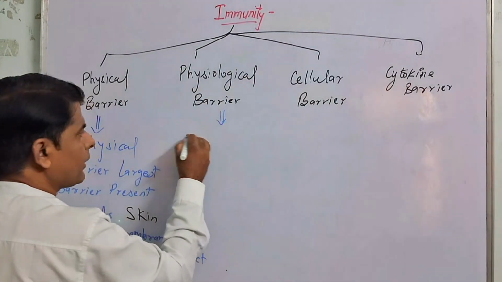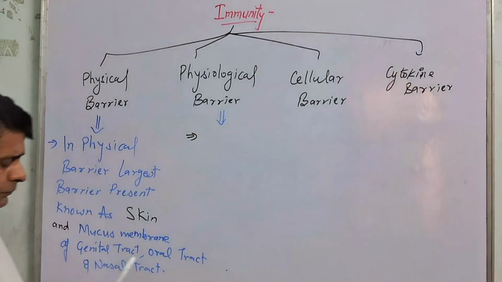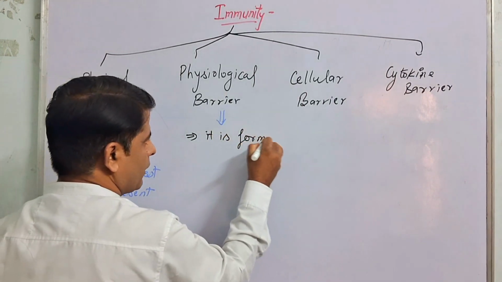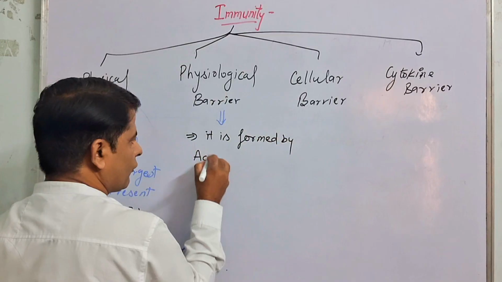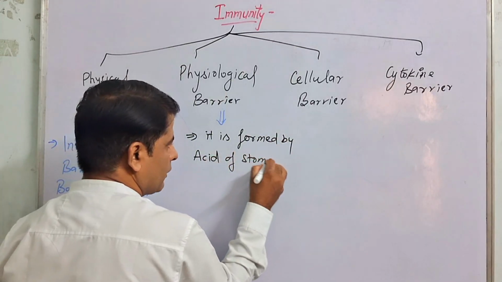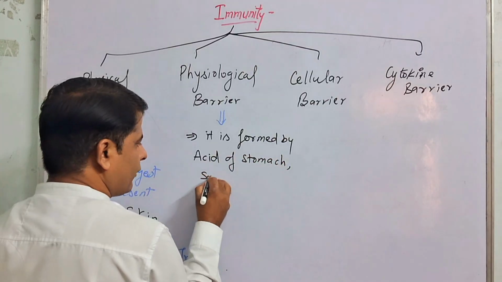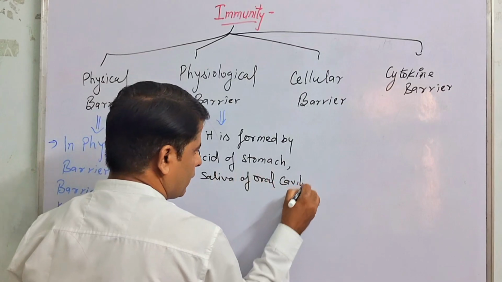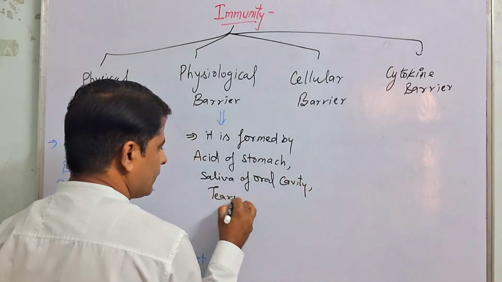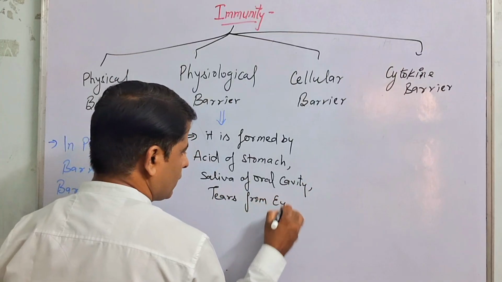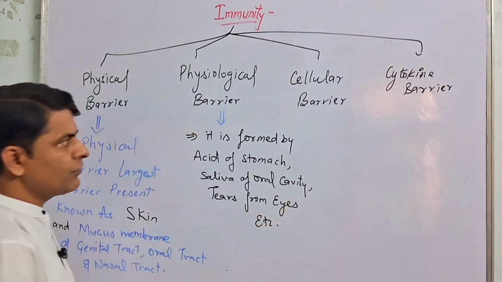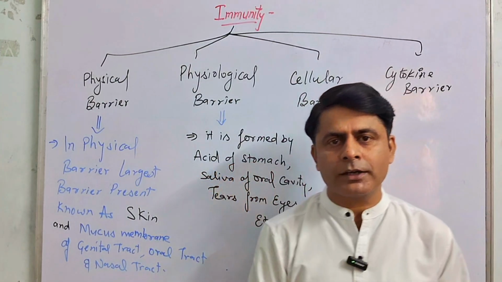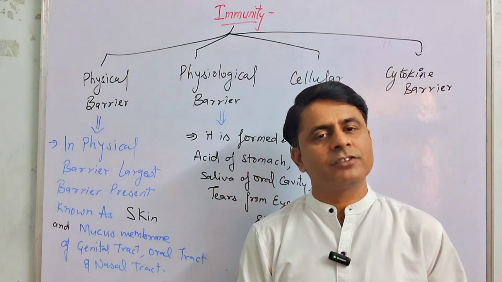The physiological barrier is formed by the acid of the stomach, the saliva of the oral cavity, tears from the eyes, etc. Number one, acid of the stomach, because the stomach's physiological activity includes the secretion of acid.